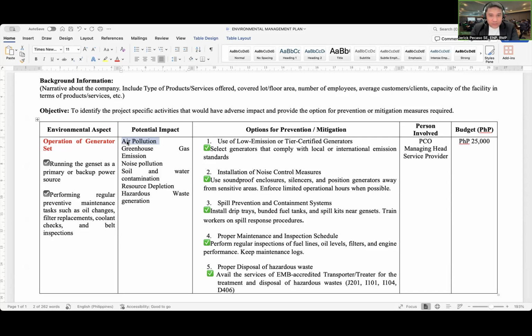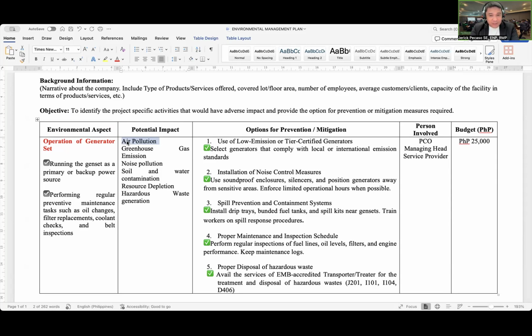Another option for prevention or mitigation, the spill prevention and containment system. The installation of drip trays, bunded fuel tanks, and spill kits near generator sets.